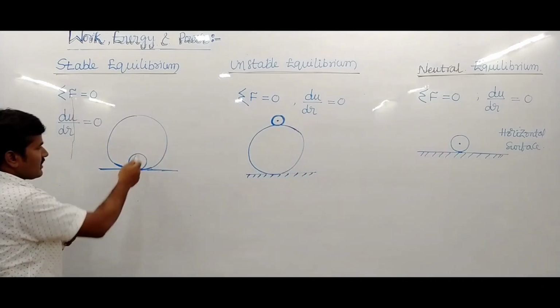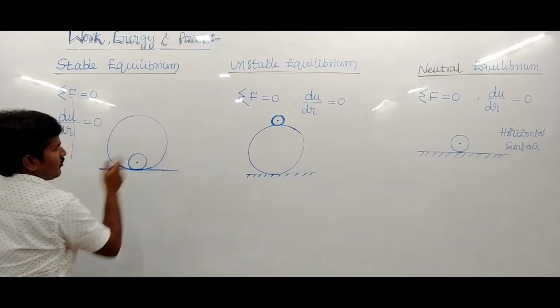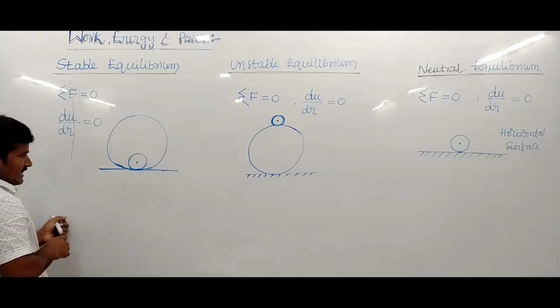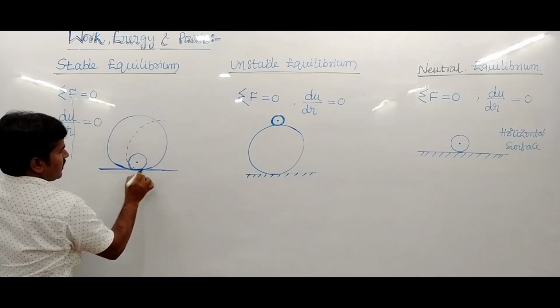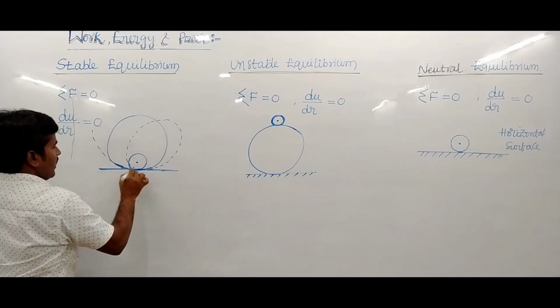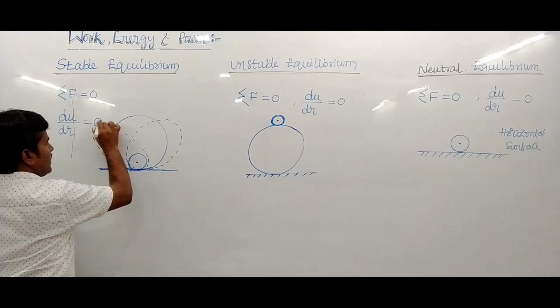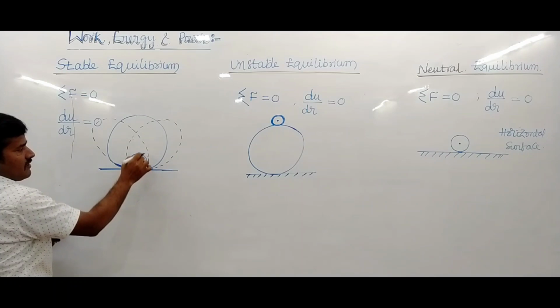Suppose this body is in oscillatory motion. In this condition, the block comes to this position. The body's position does not change; the body is at rest.